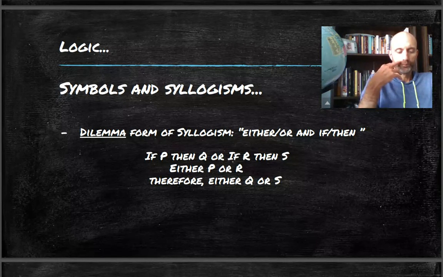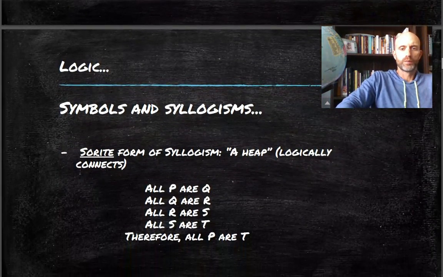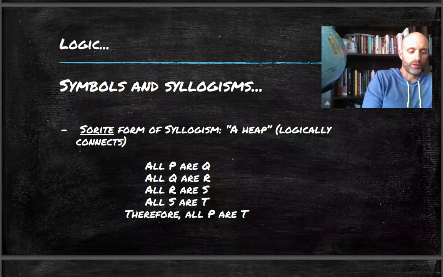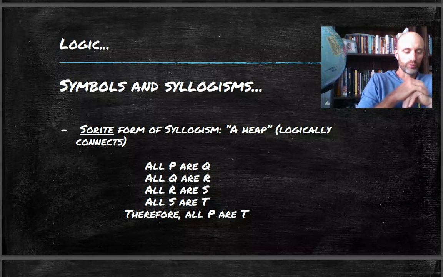Now, Soul writes on page 73. This is basically just, and I like how they talk about how the Greek word here just means a heap, because that's really what this kind of argument is. It just heaps up a bunch of statements, a bunch of premises together to carry you to a certain conclusion. So their example here is perfect. In fact, I love which example they use. All who suffer persevere, all who persevere develop character. And it goes on to make the conclusion, therefore, all who suffer can rejoice.